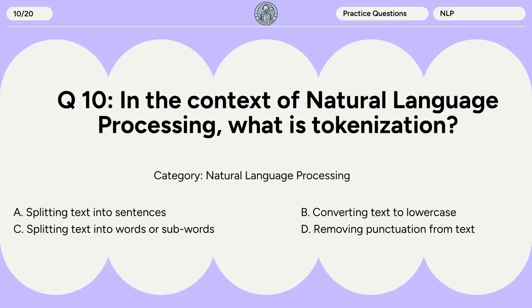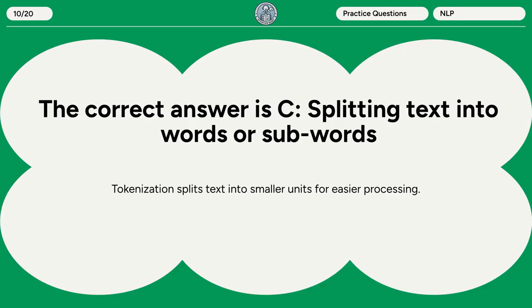Question 10. In the context of natural language processing, what is tokenization? A. Splitting text into sentences. B. Converting text to lowercase. C. Splitting text into words or subwords. D. Removing punctuation from text. The correct answer is C. Splitting text into words or subwords. Tokenization splits text into smaller units for easier processing.